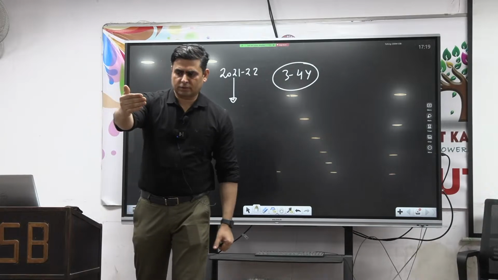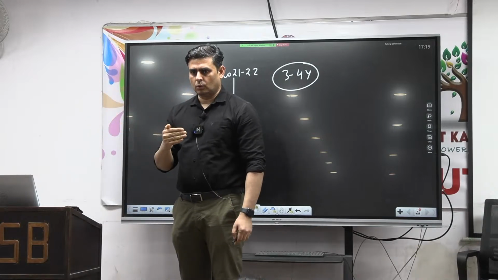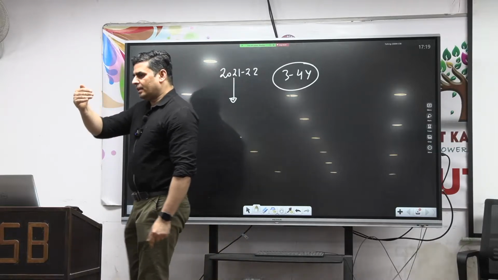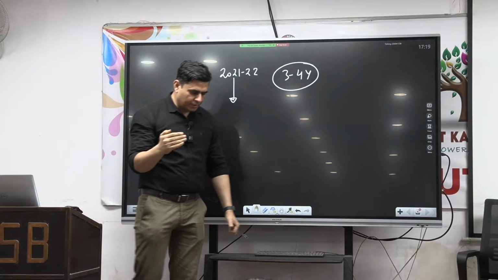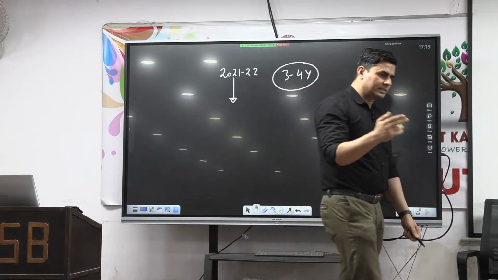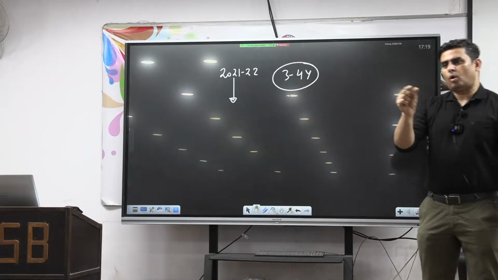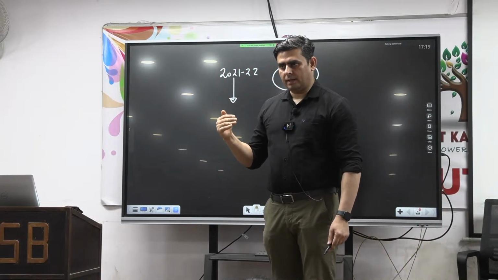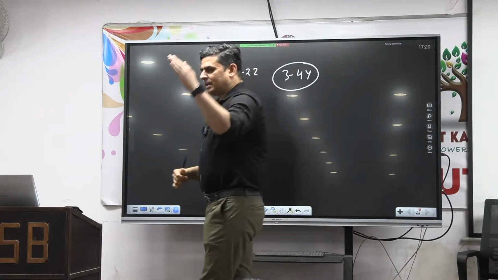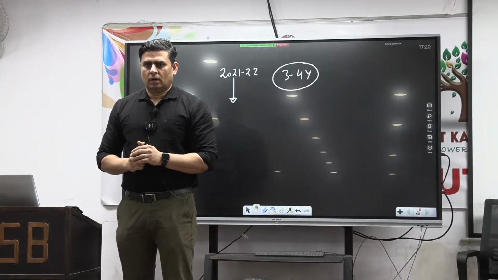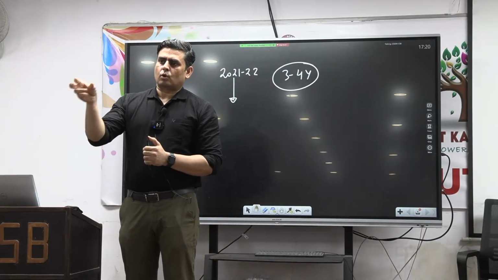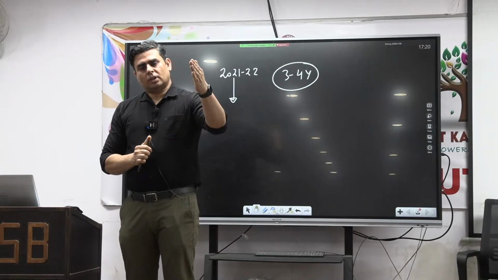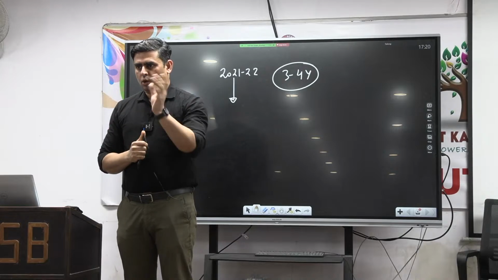Primarily, first we will discuss chapter wise. In the chapter-wise discussion of the economic survey, each and every section will be taken, and in every section we will see what terminology they have used, what analysis they have done, and on that basis what kind of question can be formed. This is the way we are going to do it. Once the chapter is completed, I will give you 3 questions on the basis of that chapter, which may be asked in the mains examination. So this is how we are going to do the economic survey.